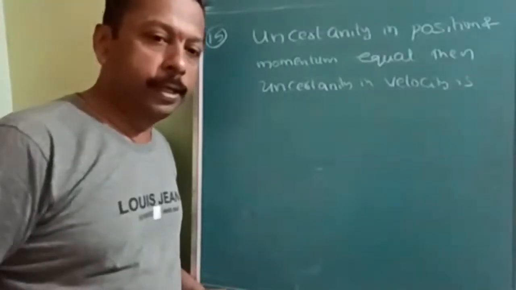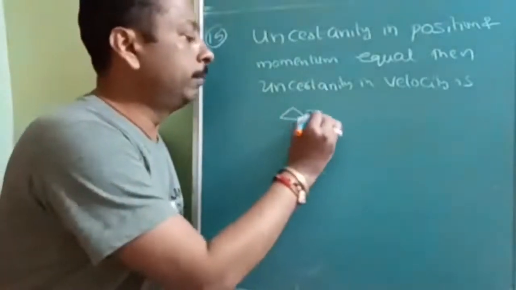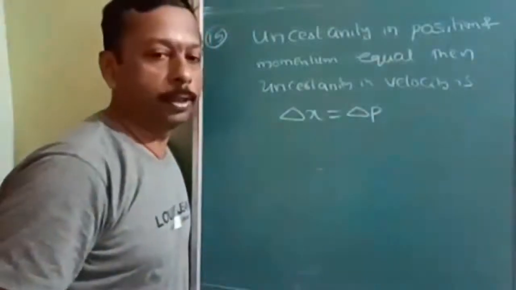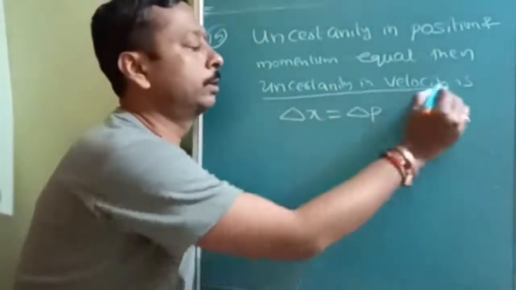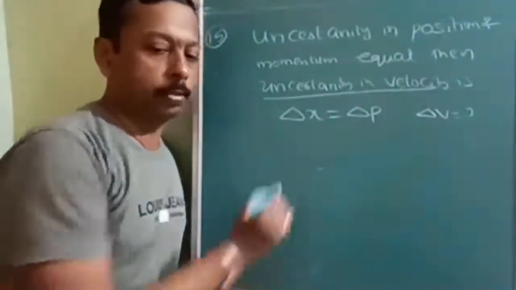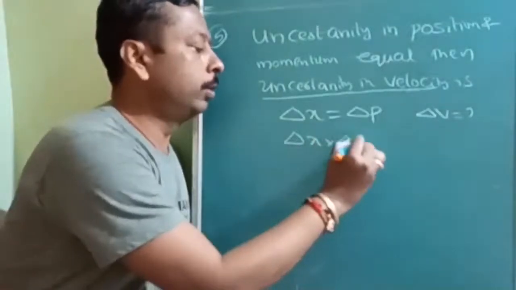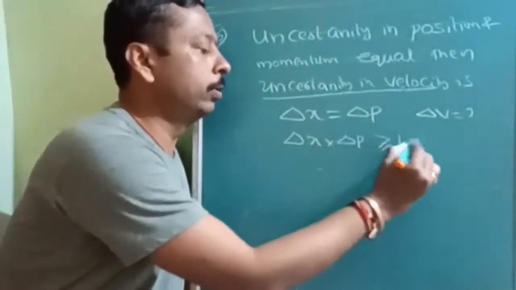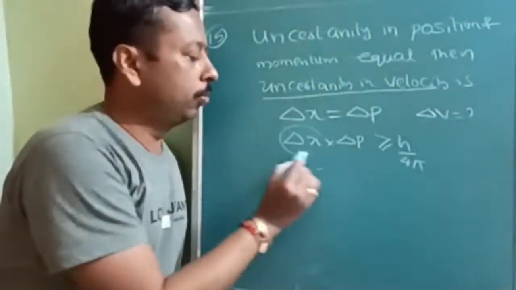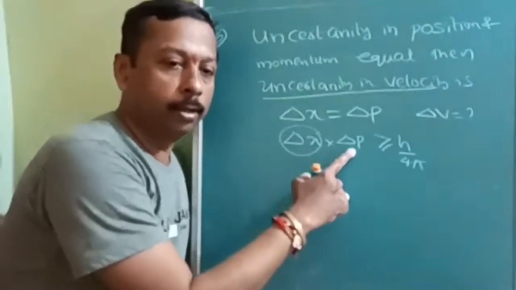Okay, uncertainty in position and momentum are equal. Uncertainty in position is delta x, uncertainty in momentum is delta p. Then you have to find out uncertainty in velocity. Delta v is equal to question mark. So already we know that delta x into delta p is greater than or equal to h upon 4 pi. Now don't remove this because in this one only we have the velocity component.